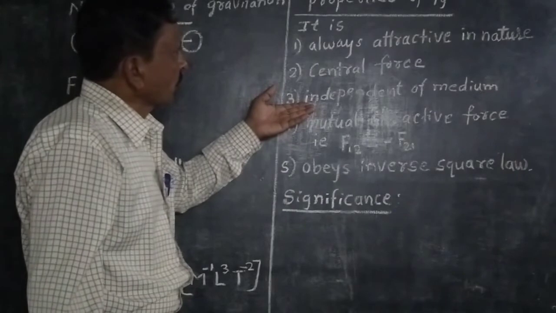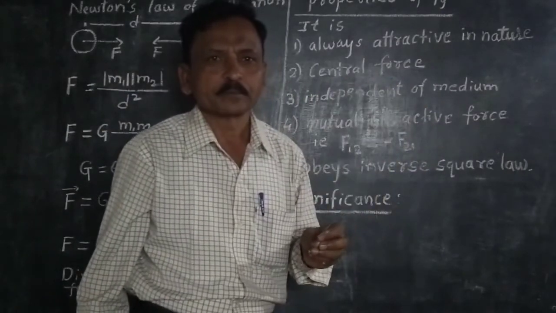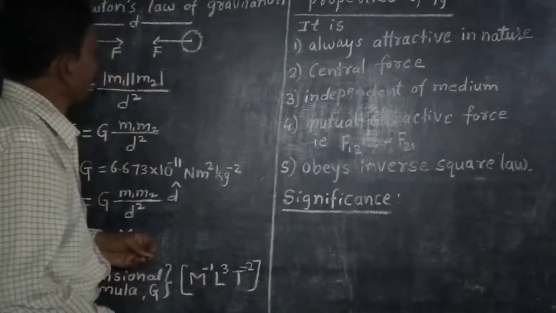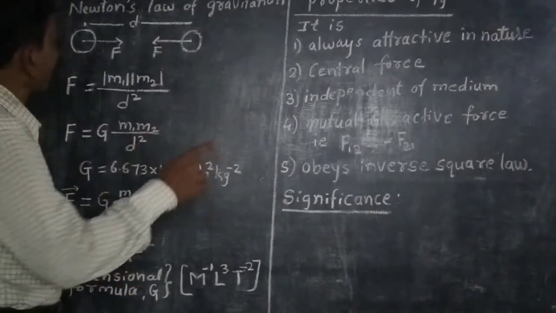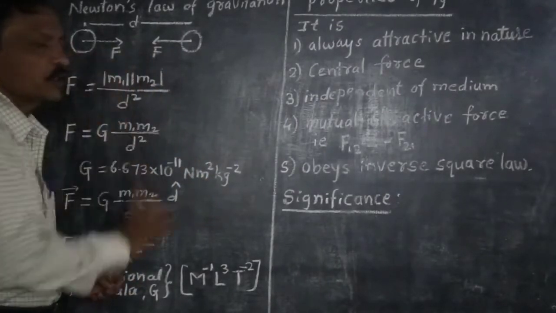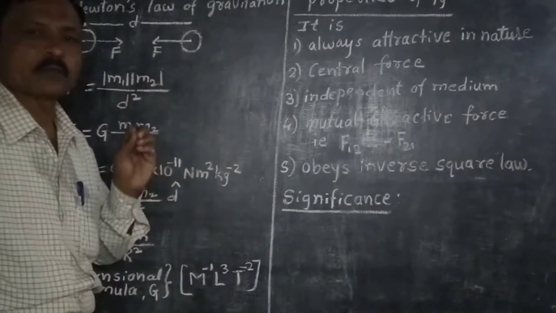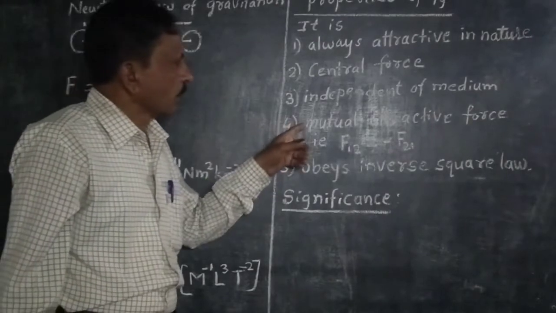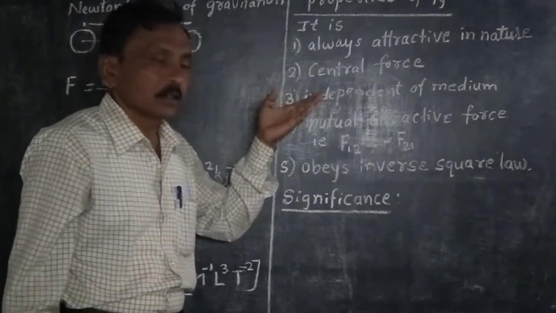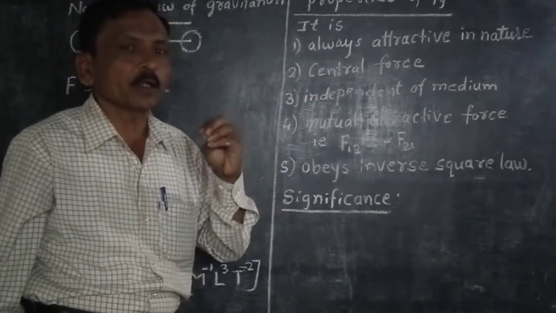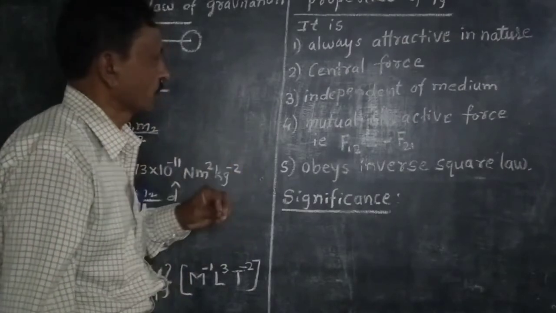Similarly, electrostatic force is also a central force. And gravitational force is independent of the medium. That means gravitational force does not depend on the medium between these two bodies or the medium in which the bodies are placed, but electrostatic forces are dependent on the nature of the medium in which they are placed.